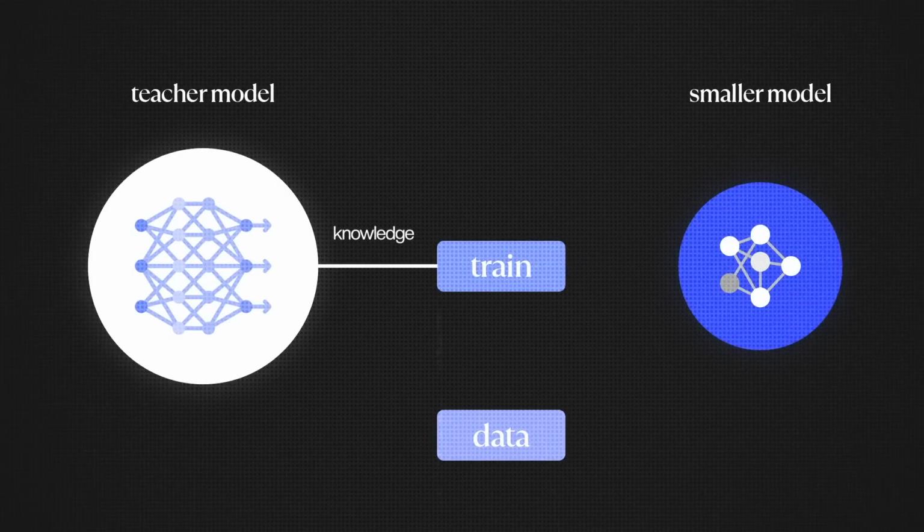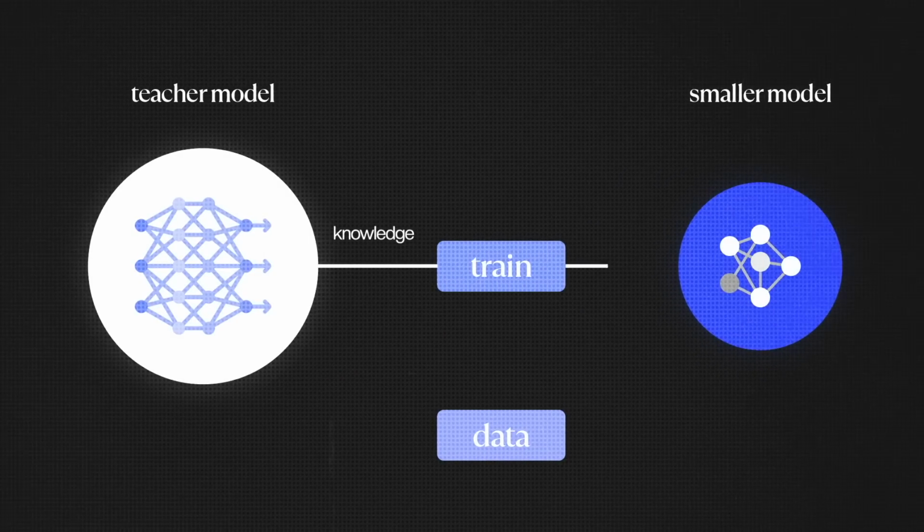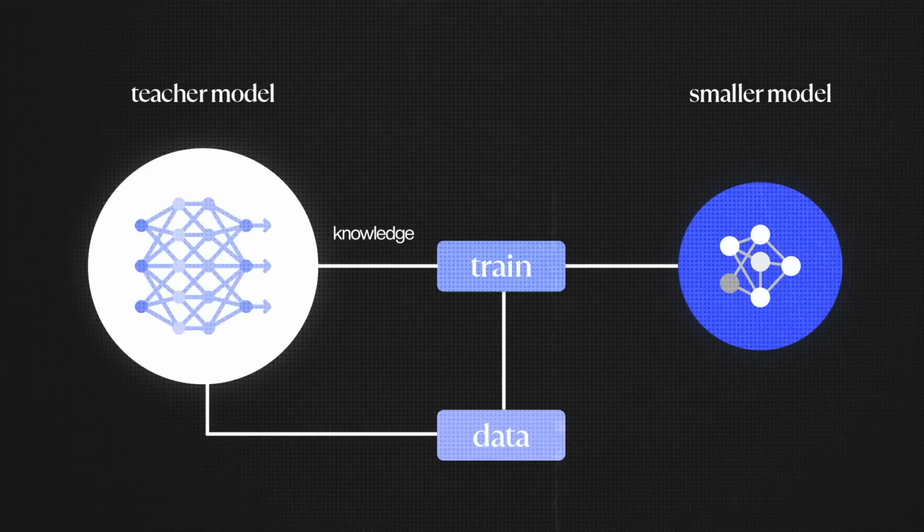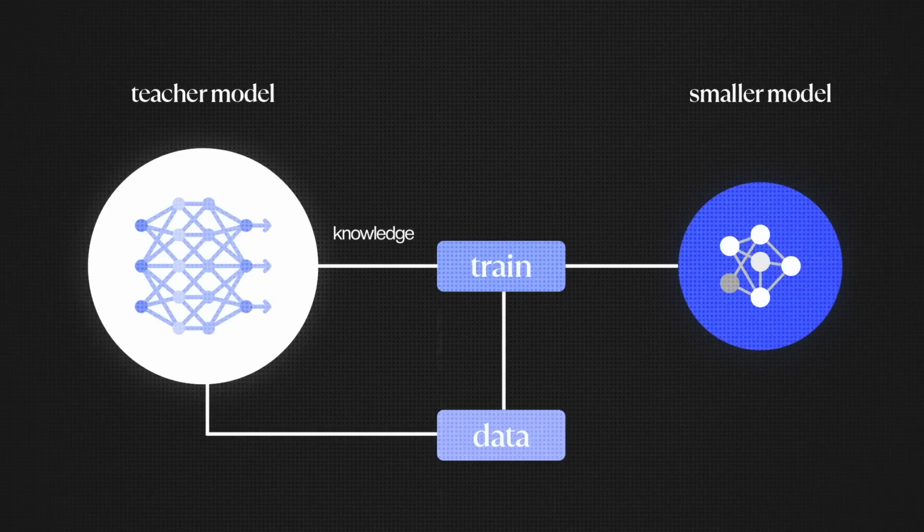And with the help of distillation, which is basically a process in which a bigger model can be transferring its abilities to a smaller parameter model, you have access to it. Anyone can use it, even on a smaller laptop with lesser specifications. And I'll show you how to do that in this video.